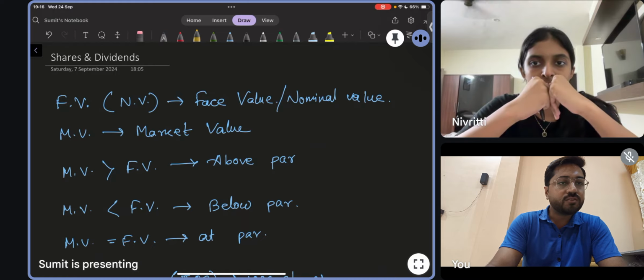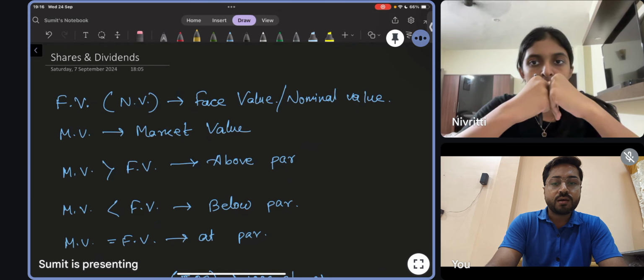Share, what is meant by share? Share means actually a basic thing. I will give you an example. Suppose you have a big chocolate and you have 10 friends, so you can distribute, you can share your chocolate among your 10 friends. So that is also called sharing. Shares means the same thing.